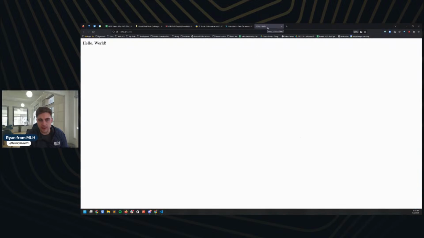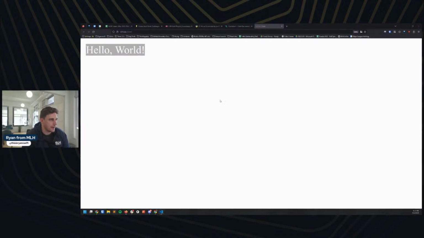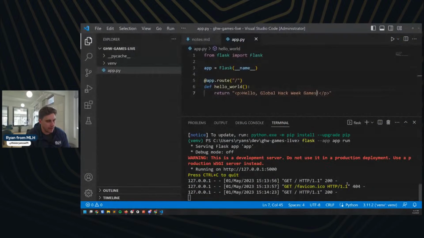And I can see, and let me zoom this in for you all at home as well, I can see we've got a hello world up and running in a few minutes at most here. 15 minutes in, we've got all of our install done. We've got our little hello world running. We are good to go. We can change this, right? So we can come in here and say, hello, global hack week games, and save that file. And see if we refresh, we might need to restart.